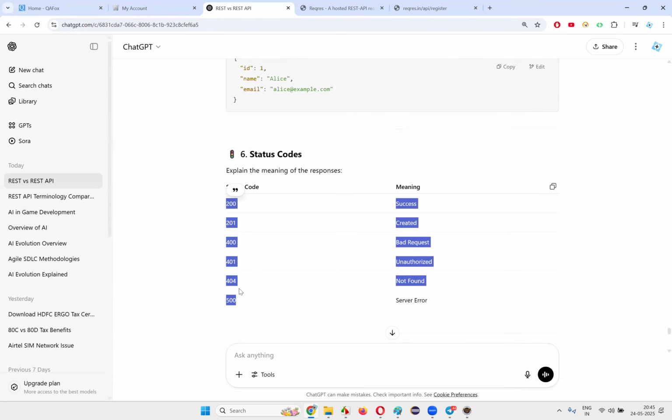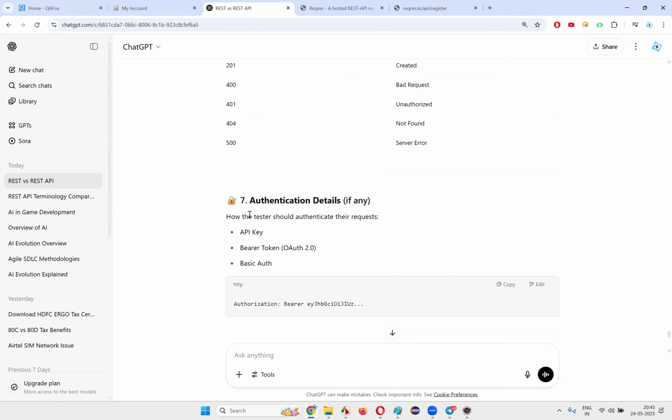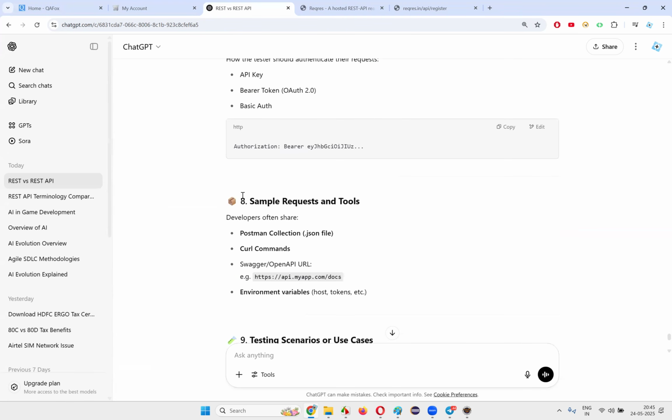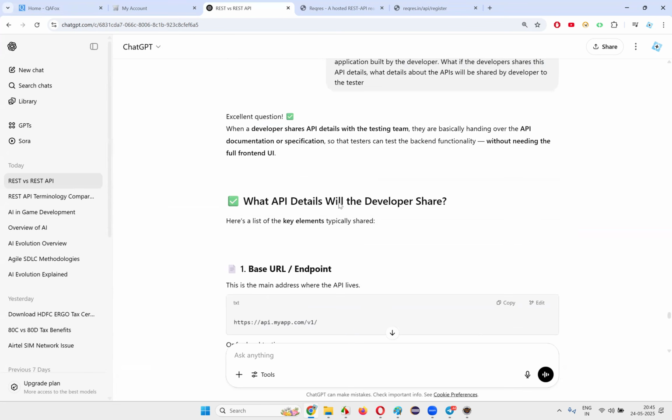As a reply, you will get the status code, right? That is what you should get. And if any other extra details are required. These are the major ones, guys. These are the major ones.